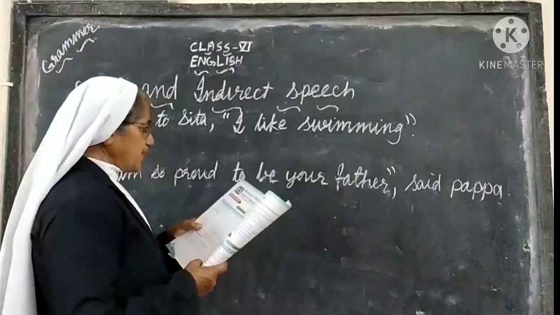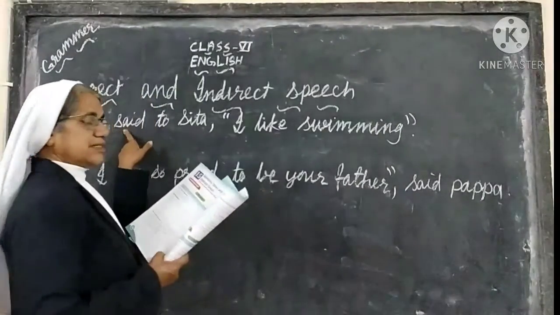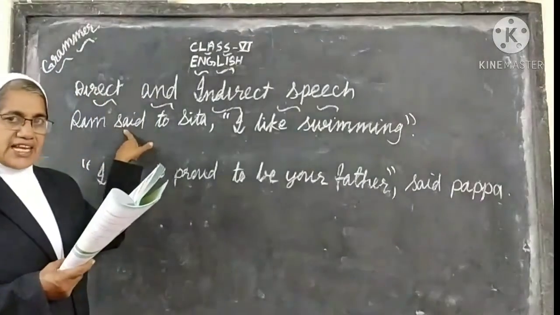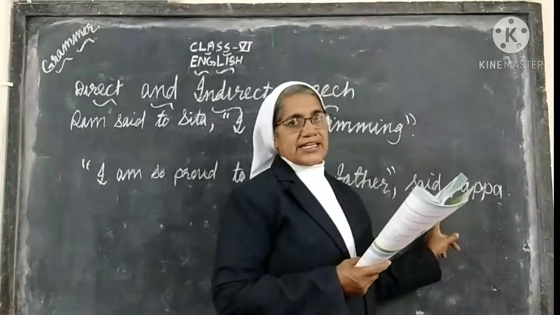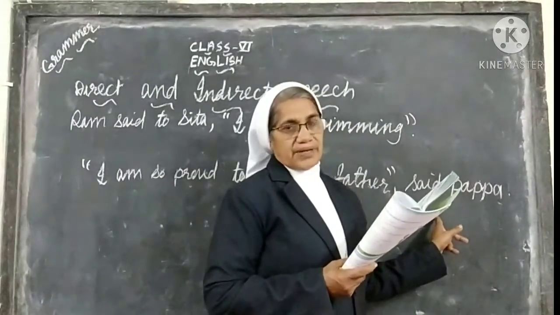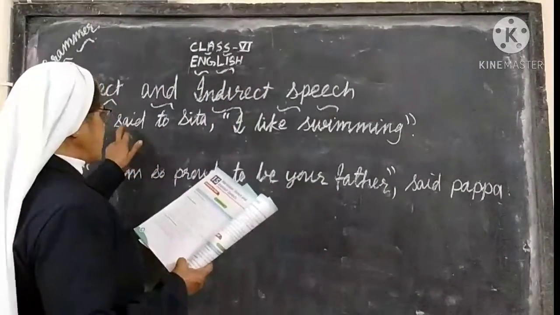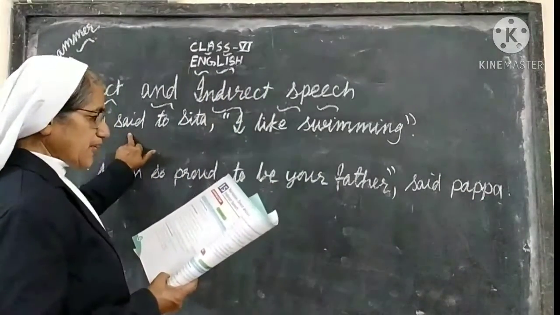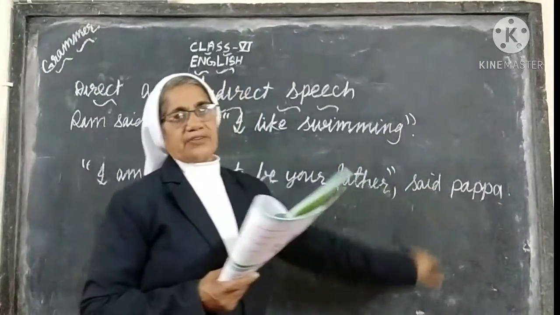So which is the reporting verb here? Said. This is the verb in the first sentence. In the second sentence, again, said Papa. Said is the verb. So this is called a reporting verb here. In the first sentence, said is the reporting verb. In the second sentence, said again is the reporting verb.